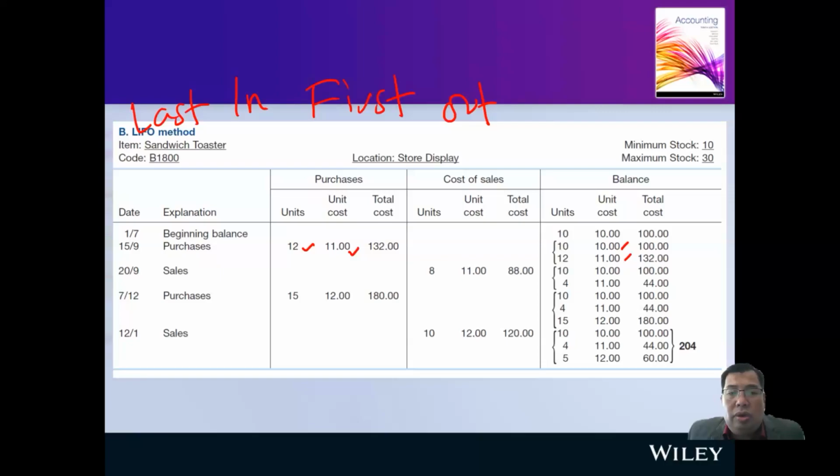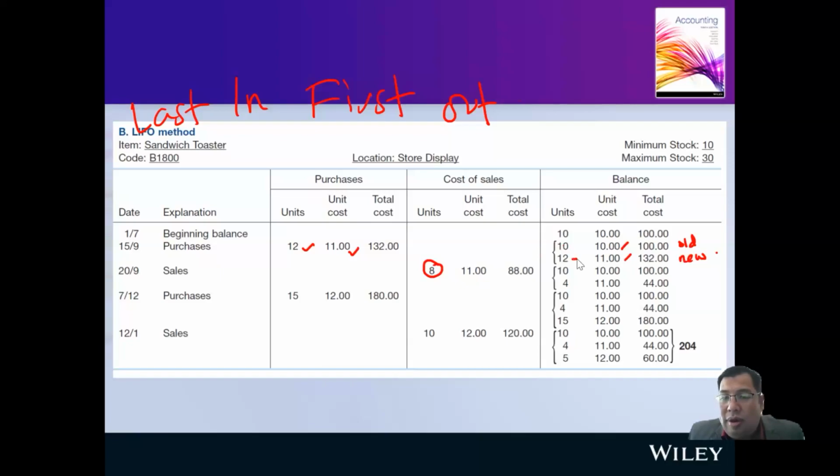Later on, when you sell 8 units to your customer, you have to decide whether you're going to take the old one first or the new one. Under FIFO, you take the old one, but under LIFO, you need to take the new one. So under the LIFO method, instead of taking from the 10, we are taking from the 12.